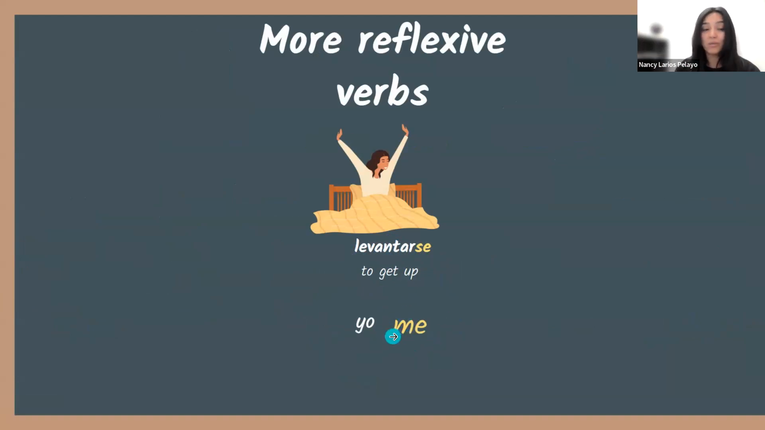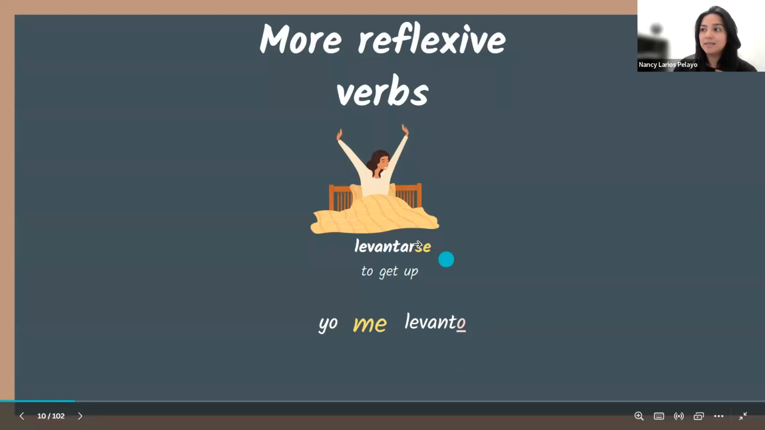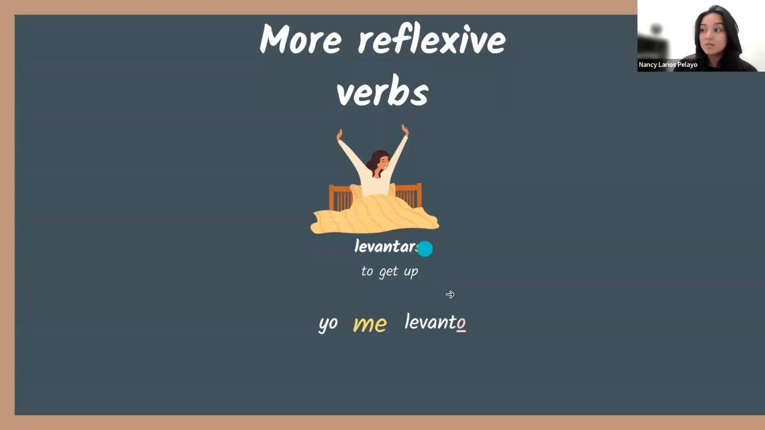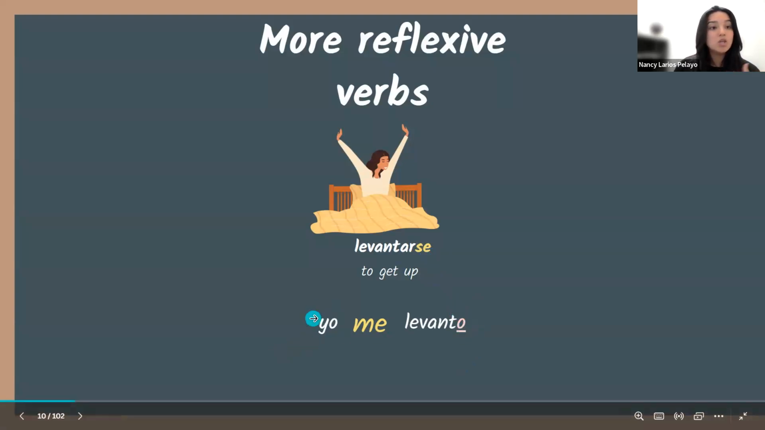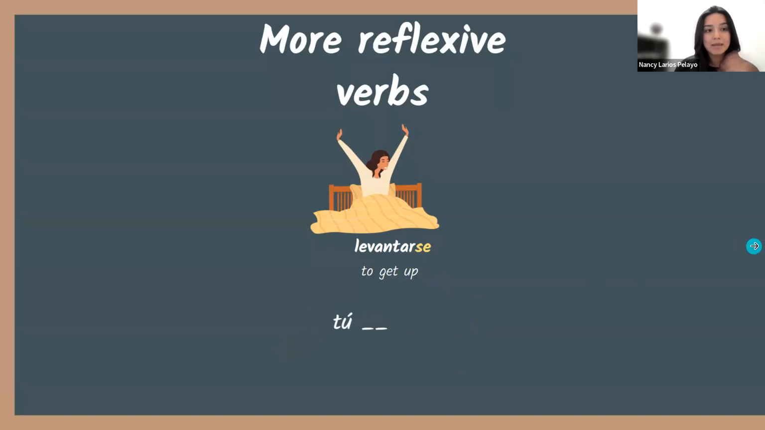Yo me, this is a reflexive pronoun. Yo me levanto. See? So we know that levantar is an AR verb. So of course I'm going to add an O because I'm talking about yo. Yo me levanto. Tú te, what's the ending for ARs? Levantas. Excelente. Él, ella, usted se levanta. Nosotros, nosotras nos levantamos. Y ellos, ellas, ustedes se levantan.